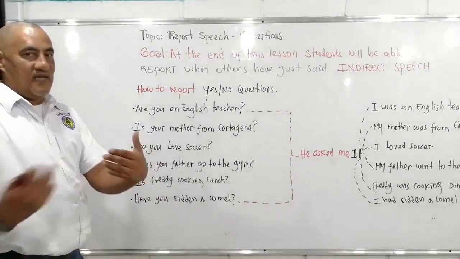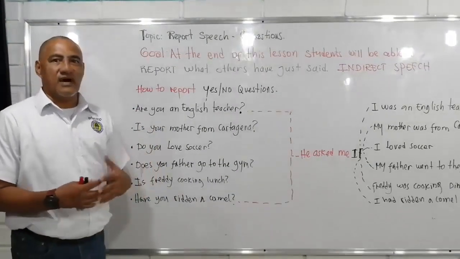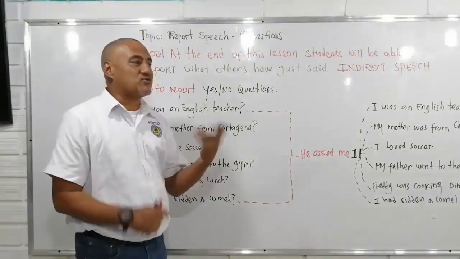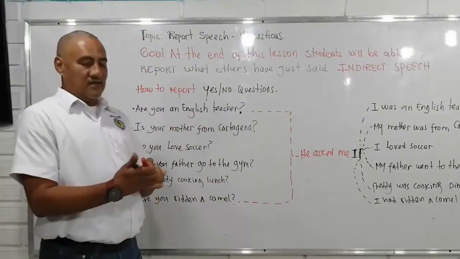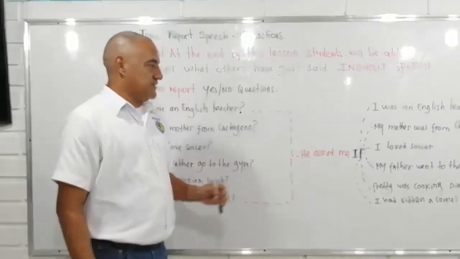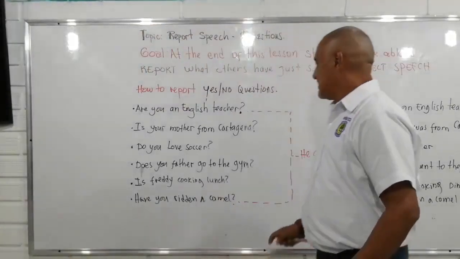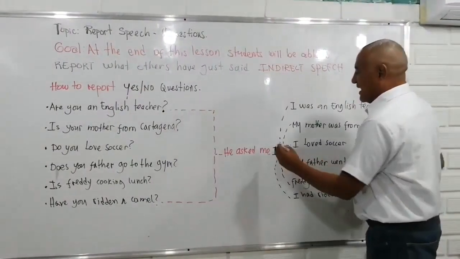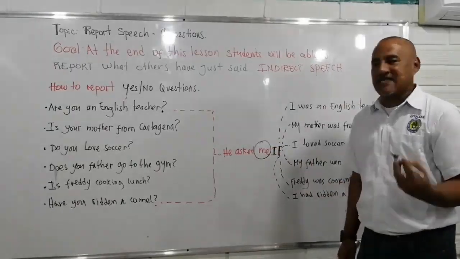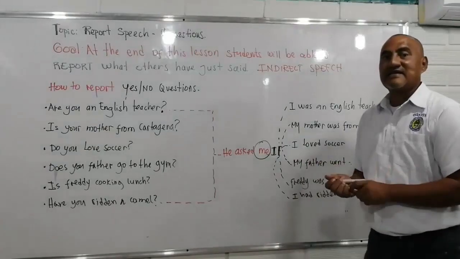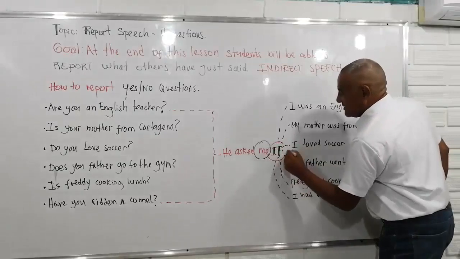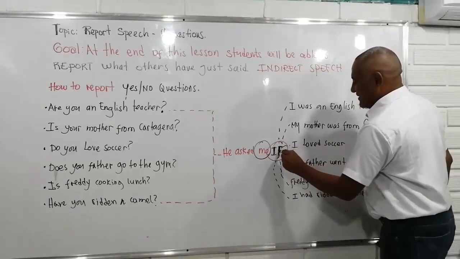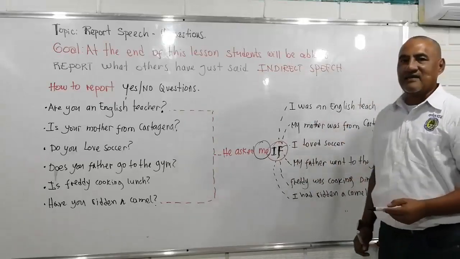Then look at this. Somebody asked me, hey Alberto, are you an English teacher? Then I am going to report this question. Look at the way we have to do it. All right? Then say, he asked me, él me preguntó. He asked me if, right? See, look, if, all right? He asked me if I was an English teacher.